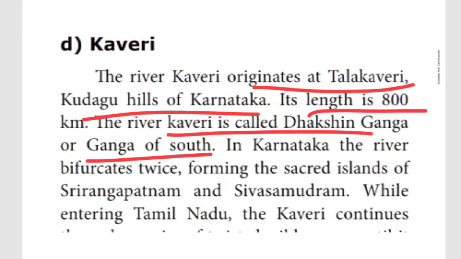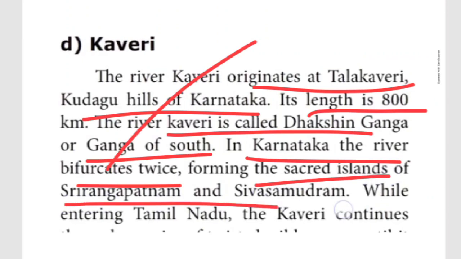Here in the Karnataka region, the river bifurcates twice. Bifurcate in the sense separate. Bifurcate, what is the meaning? Separate. You can write the meaning, children. Separated twice, two times it's separated. Then forming the sacred islands of Srirangapattanam as well as Sivasamudram. One word answer, children.